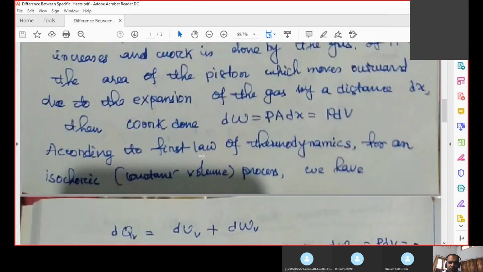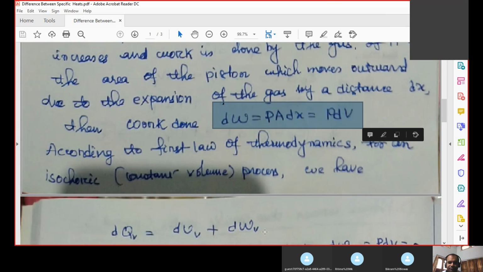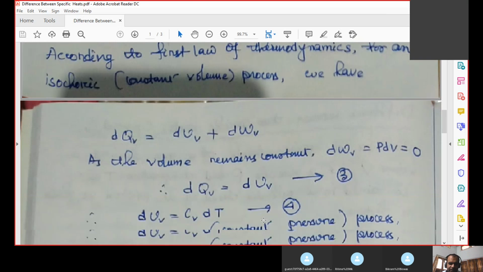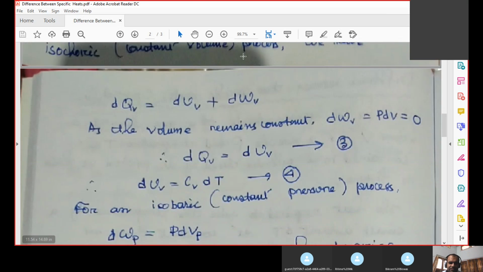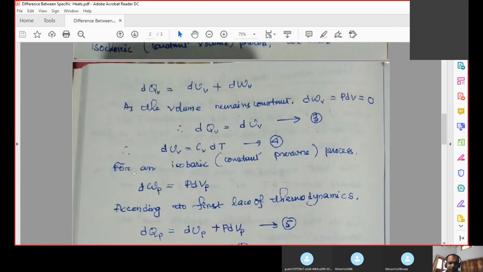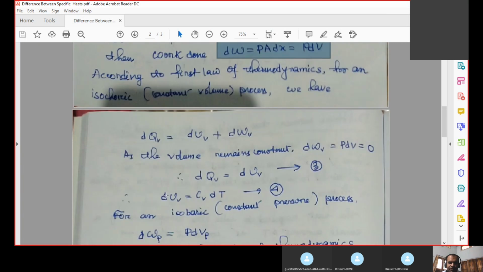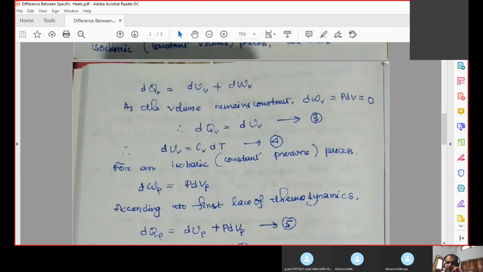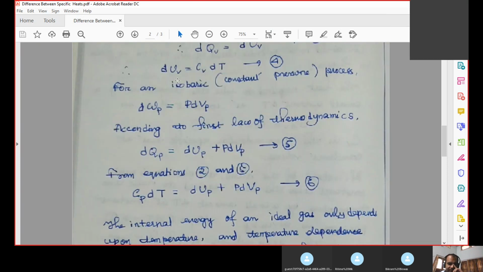How? Because here we have learned dW is equal to P dV, but we are writing P in the subscript because we are performing this experiment in an environment of constant pressure. So dWP is equal to P dV, and we have written one P in the subscript. I hope this is clear to you up to this.